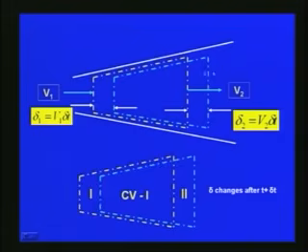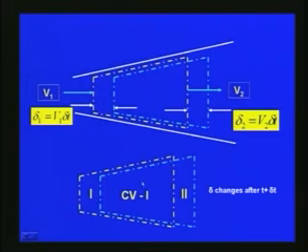So if this is the control volume which we are dealing with, the control volume is changing after delta t time. After t plus delta t, this is the position. This initial position is number 1, and after some time delta t, the position is number 2.